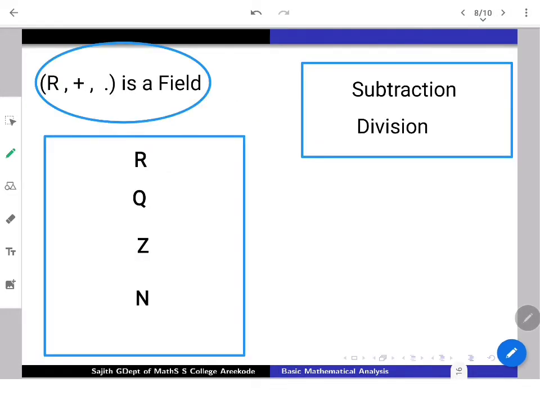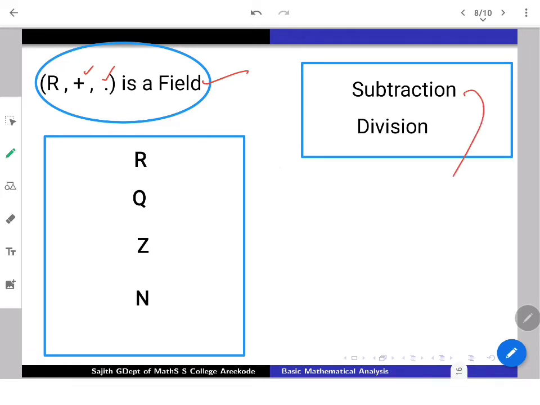Now, as far as we are concerned, our beginning was something like this: R under addition as well as multiplication is a field. By that, we mean whatever the 12 axioms or properties you assumed, using them we can derive many properties. Once you are working with R with a field structure, addition and multiplication give the inverse operations too, if you wish.